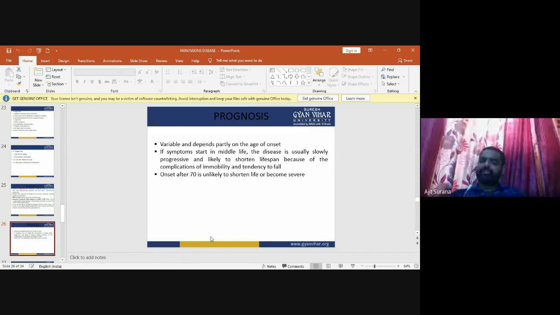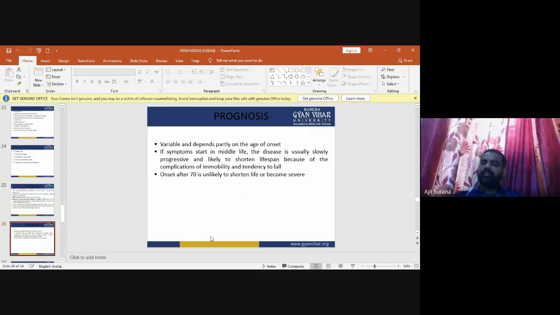If the symptoms start in middle life, the disease is usually slowly progressive, and likely to shorten lifespan because of the complications of immobility and the tendency to fall. Onset after 70 is unlikely to shorten life or become severe.